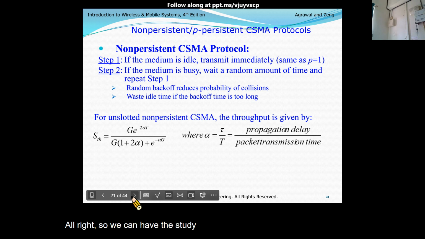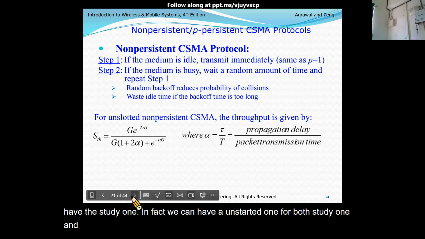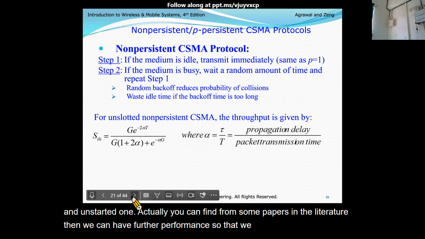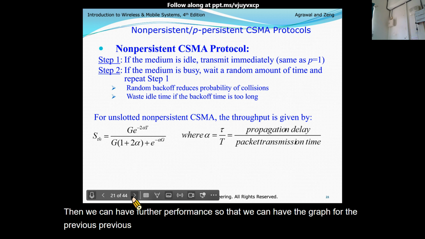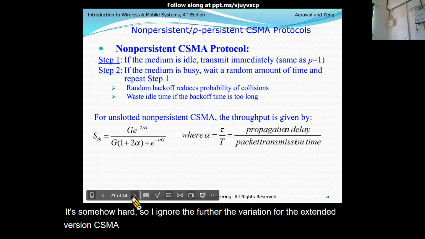All right. So we can have the slotted one, and in fact, we can have an unslotted one. For both the slotted one and the unslotted one, you can find them in some papers in the literature. Then we can have the performance, so that we can have the graph for the previous figure. But it's somewhat hard, so I ignore the further derivation for the extended versions, CSMA, P-persistent, non-persistent. But you can check the results in the task book.